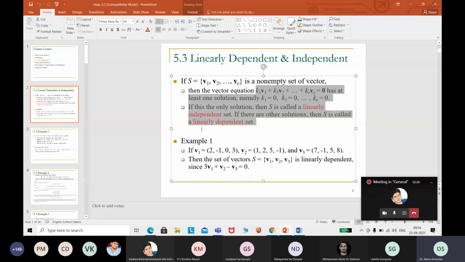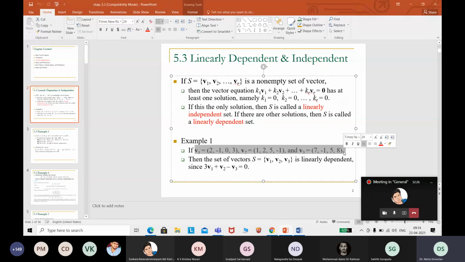So these are a set of vectors as an example. They have given v1, v2, v3. There are 4 entries for these 3 vectors, so you have elements from R4. They are saying check whether the set is linearly dependent or independent. So what do we have to do? We have to write k1v1 plus k2v2 plus k3v3 equal to 0 and get the equations.